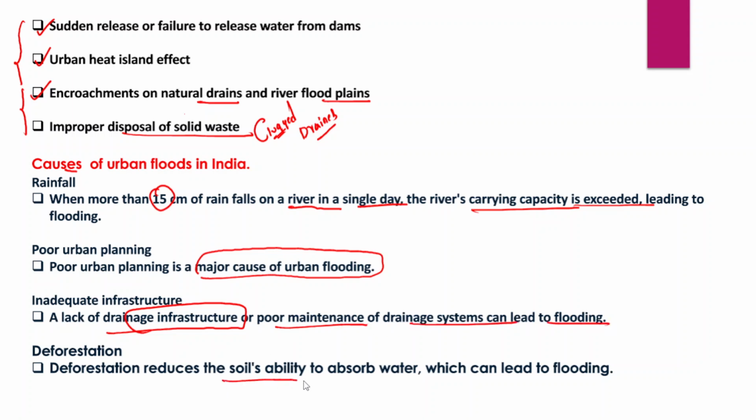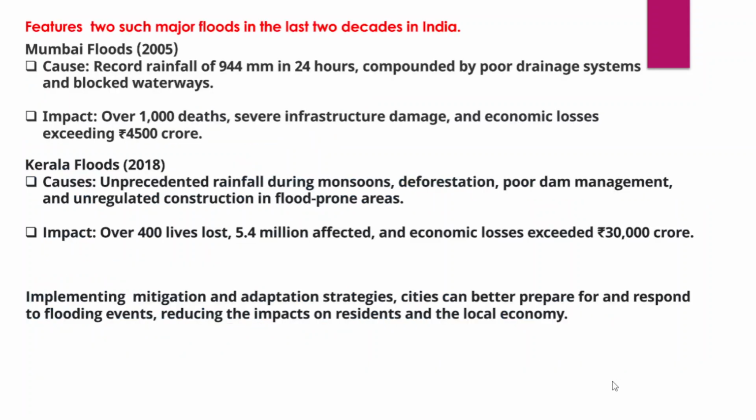And deforestation also reduces the ability of the soil to absorb water, and there is inadequate percolation or seepage of water, which can also lead to urban flooding. And in fact, urban areas are very well known as concrete jungles, and they fail to absorb water into the underground, and that is also another factor which has been leading to the frequent urban floods.